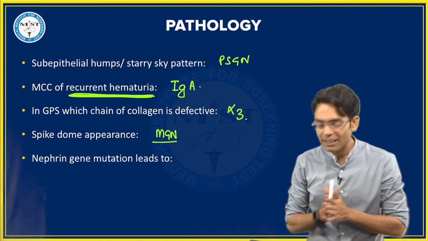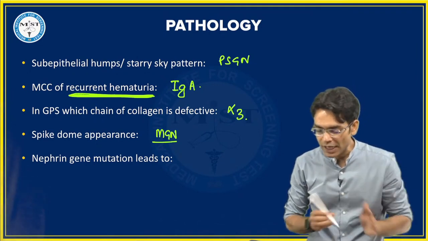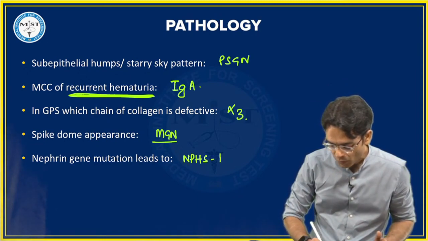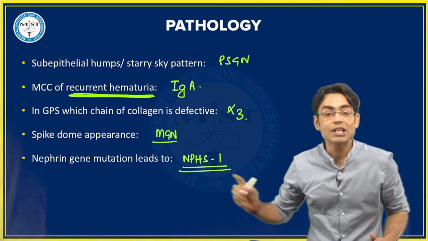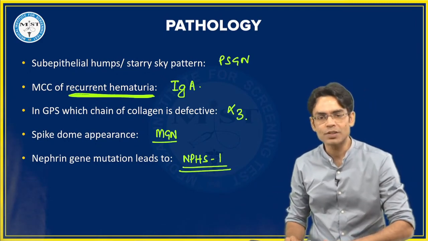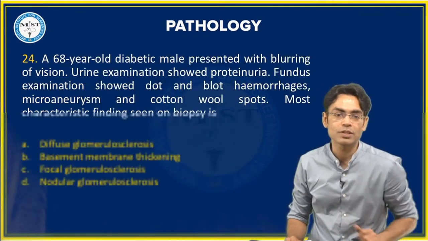And which gene is mutated? Nephrin gene mutation leads to which kind of disease, beta? Yes, it is NPHS1, Finnish type of congenital nephrotic syndrome. Good prognosis. Podocin causes congenital nephrotic syndrome type 2, poor prognosis.